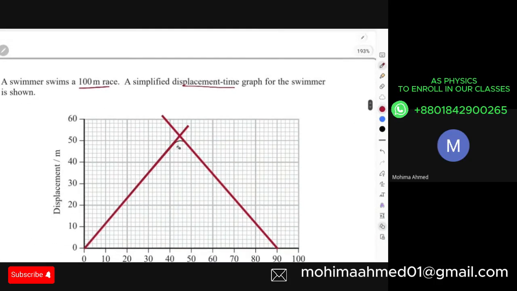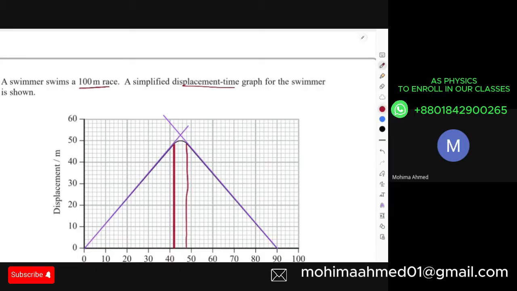That means up to 42, the graph was a straight line, and again from 48, the graph again starts to become a straight line. So only from 42 to 48, the graph was a curve.